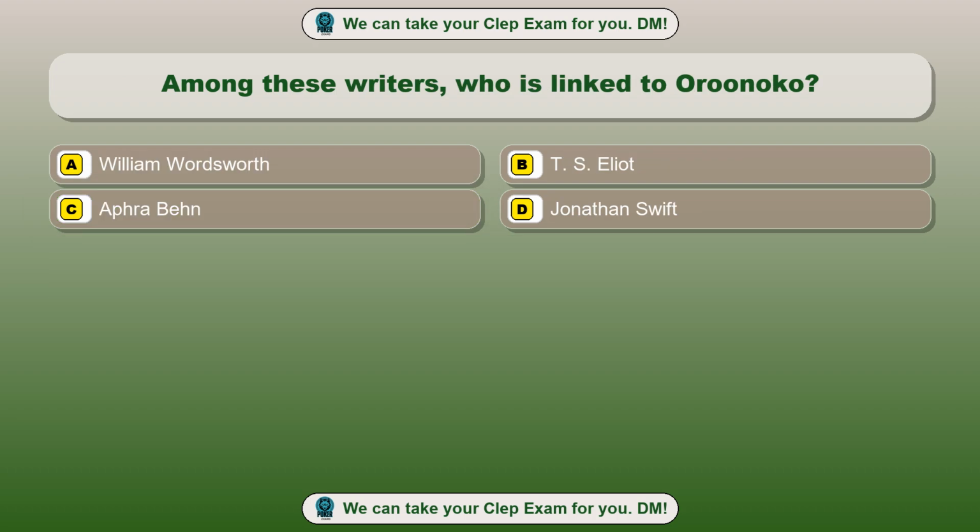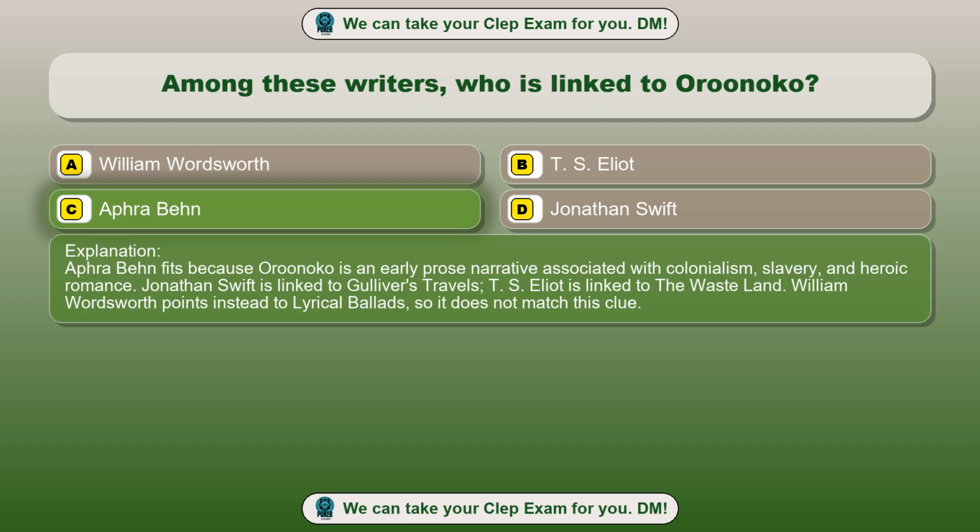Question 14. Among these writers, who is linked to Orinoco? Option A, William Wordsworth. Option B, T.S. Eliot. Option C, Aphra Behn. Option D, Jonathan Swift. The correct answer is option C, Aphra Behn. Aphra Behn fits because Orinoco is an early prose narrative associated with colonialism, slavery and heroic romance.